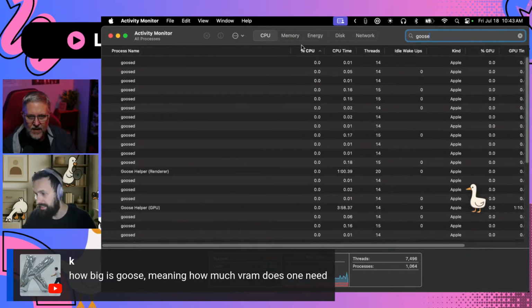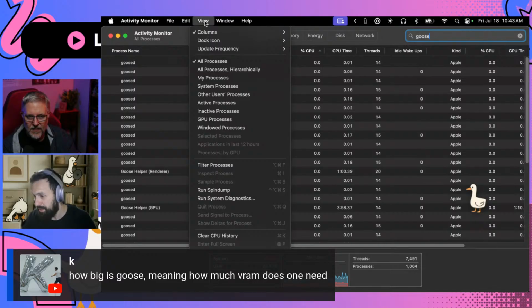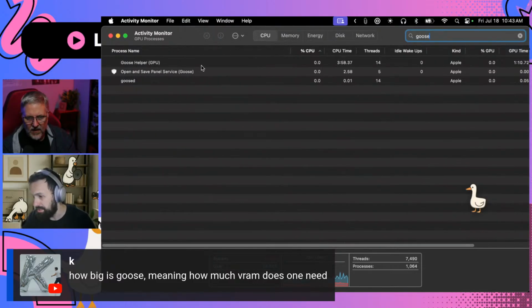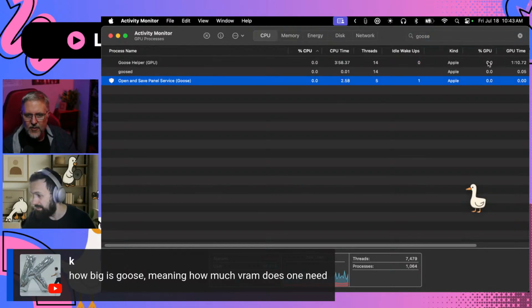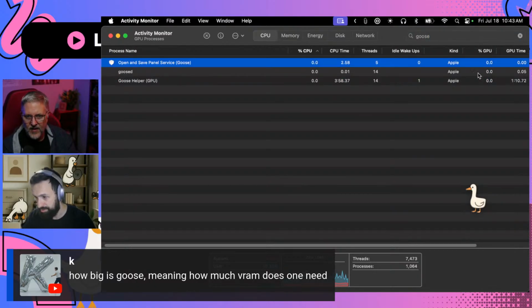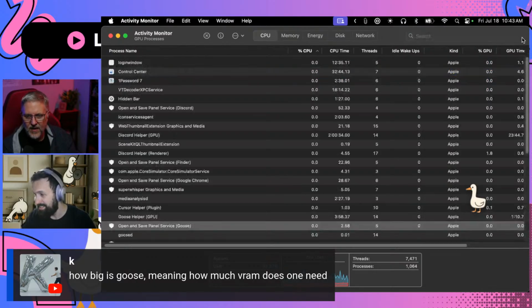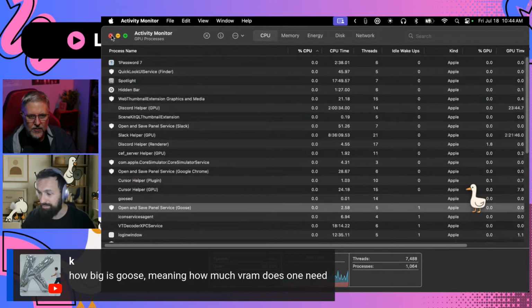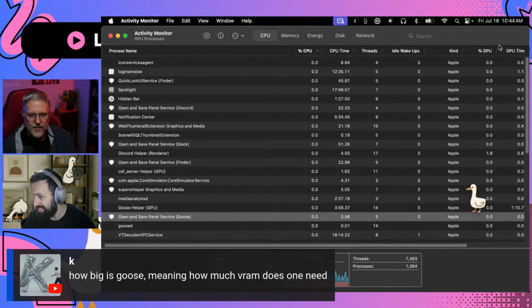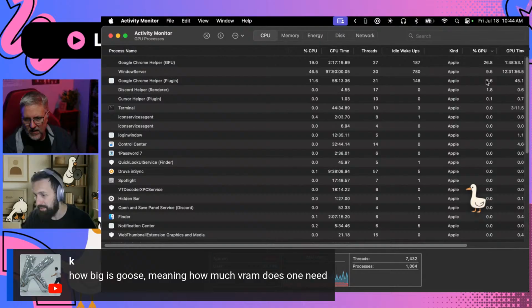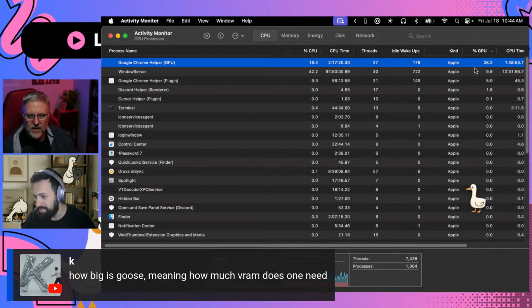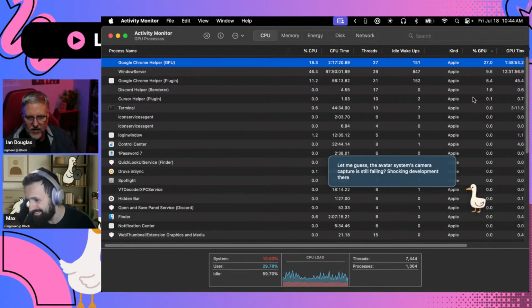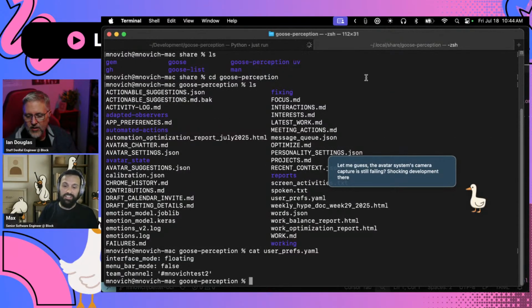If I go into the column GPU processes, it's 0 here, so the GPU is literally 0 for Goose. Yes, I'm using a remote model, obviously, but no, it's not eating any VRAM. You can see my Chrome is actually much more.